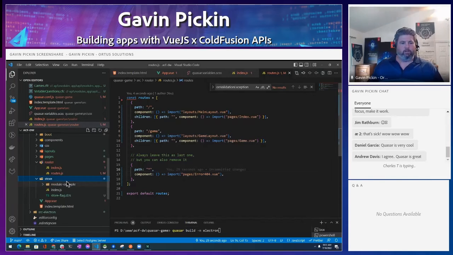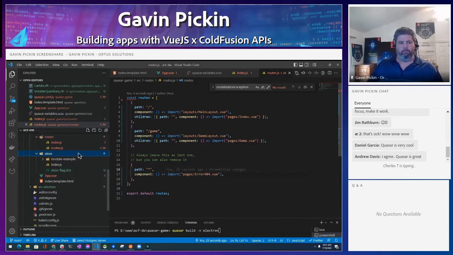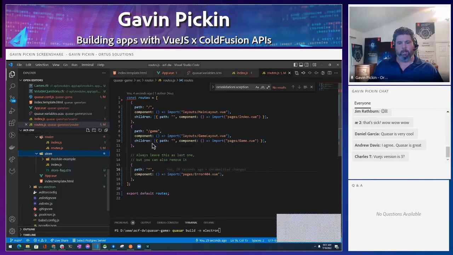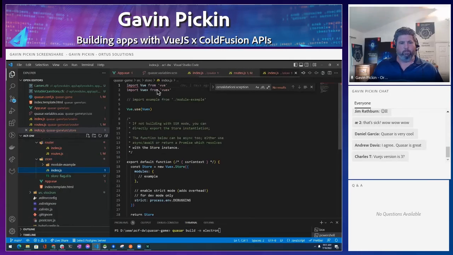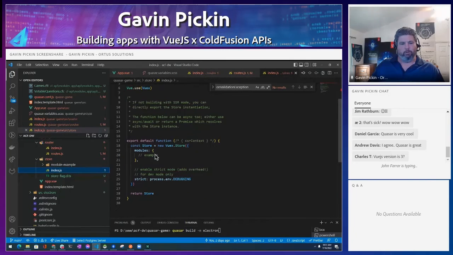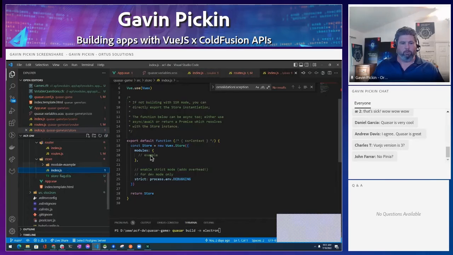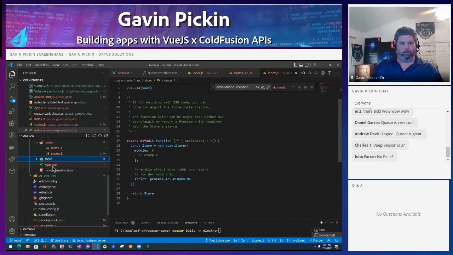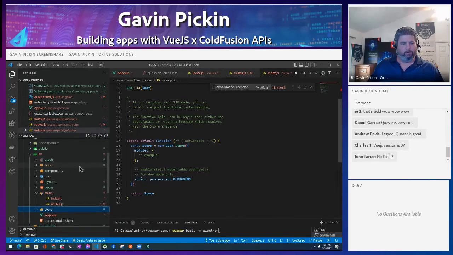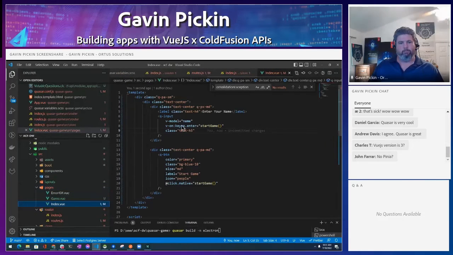And then inside the store, if you guys have used Vuex before, this is basically your Vuex store. And so in here, you've got your index, which allows you to import basically modules. So this one here doesn't even use a Vuex store. The admin does a little bit more, so we're using that. So this one here, we're not even using. So basically, on our pages, this is it.